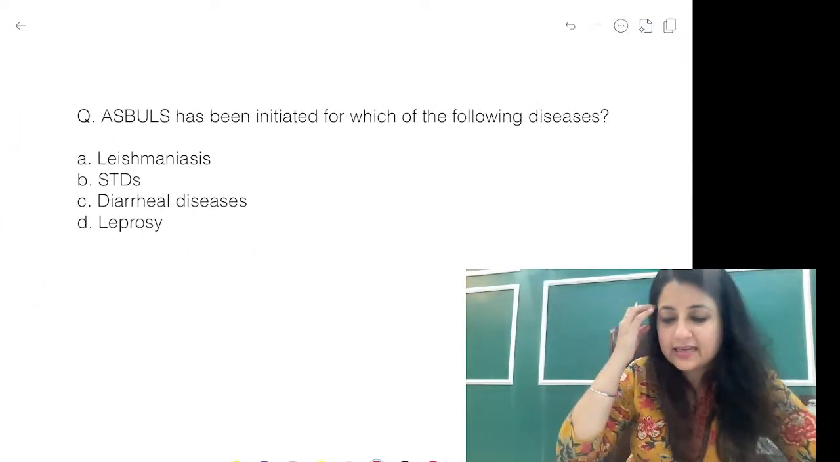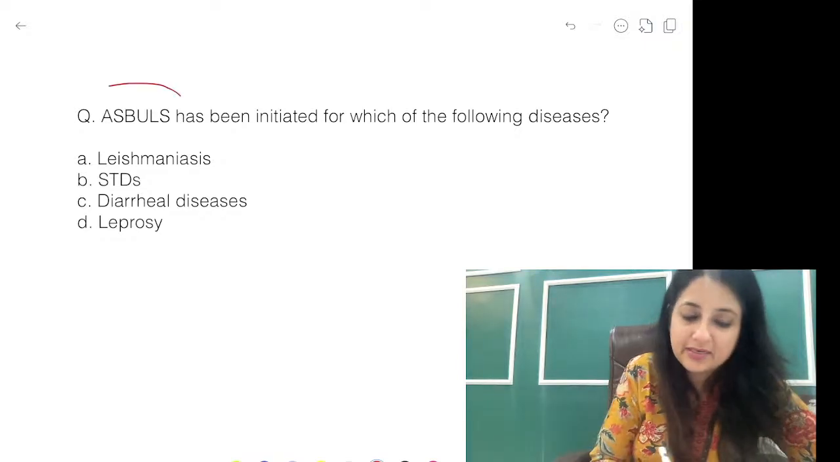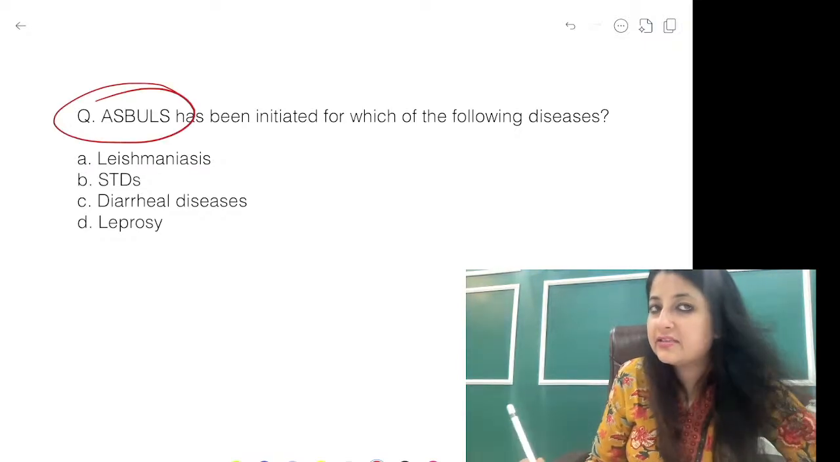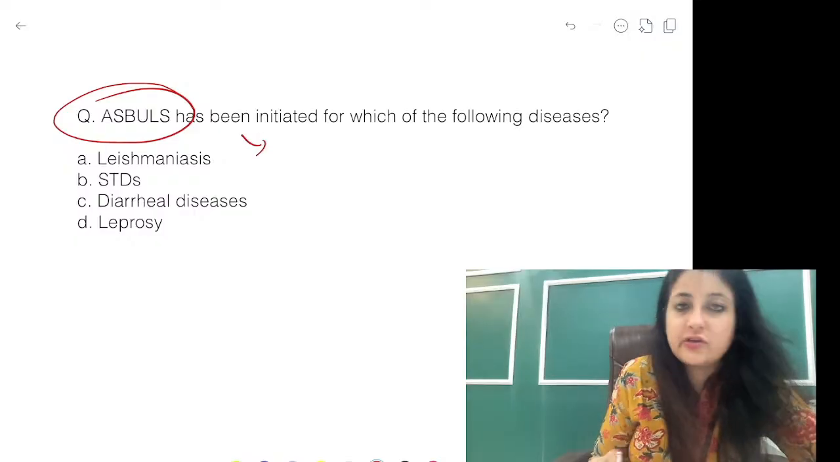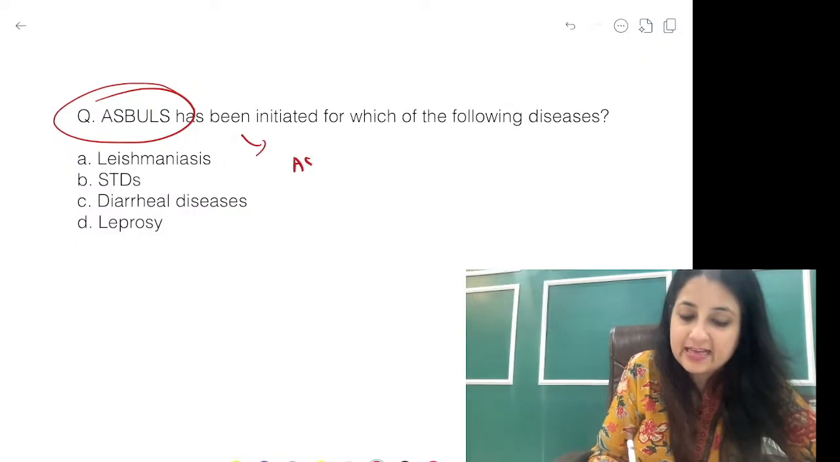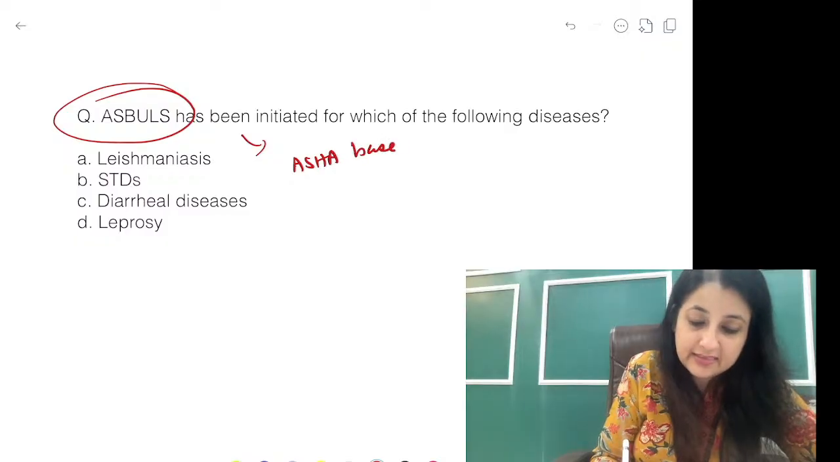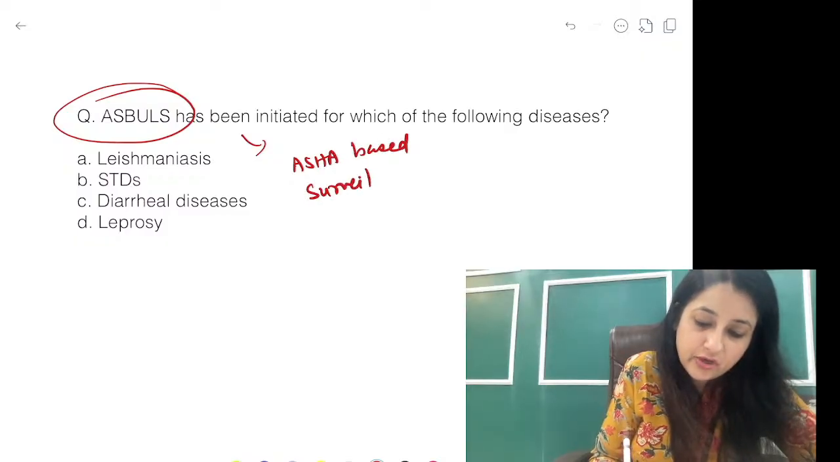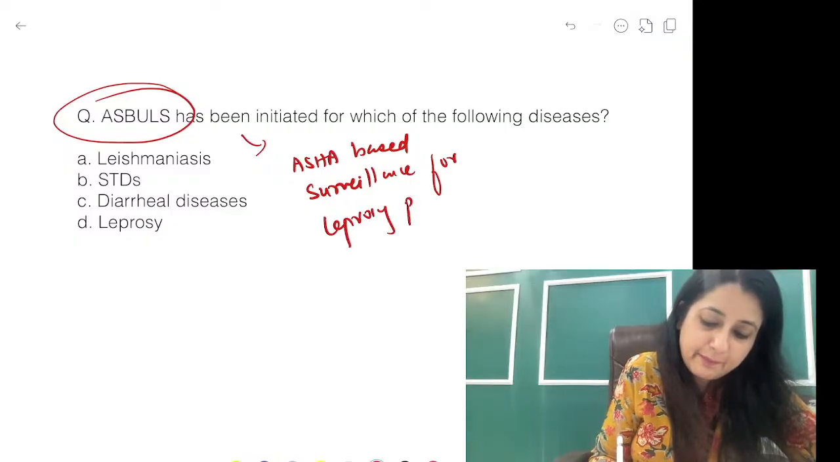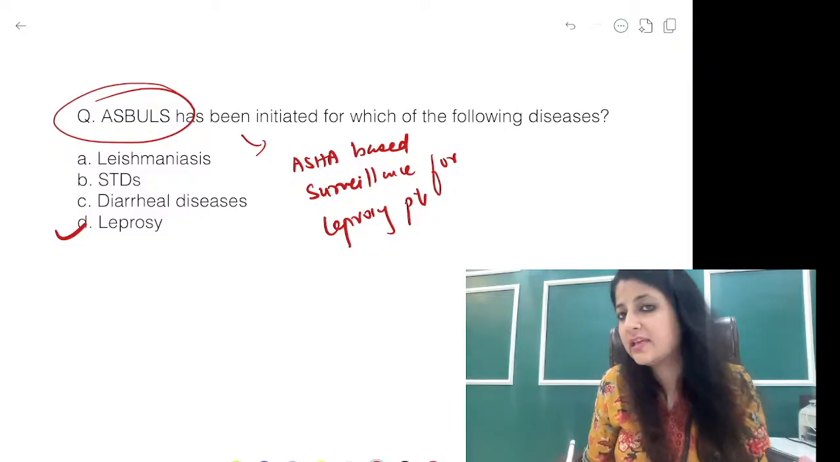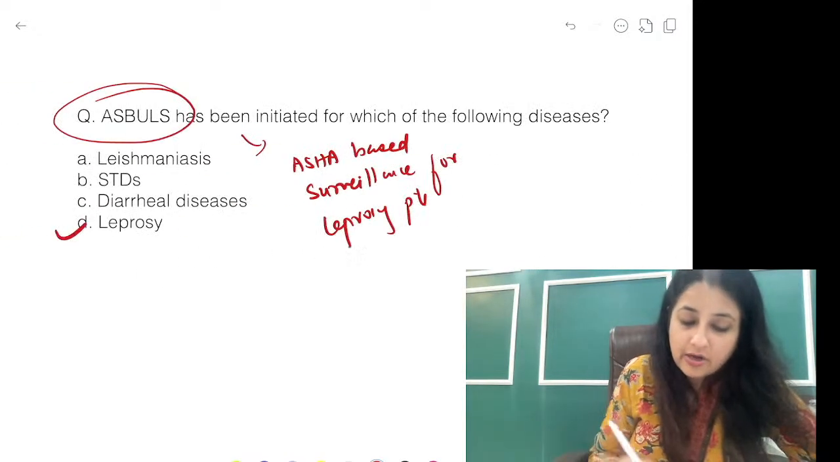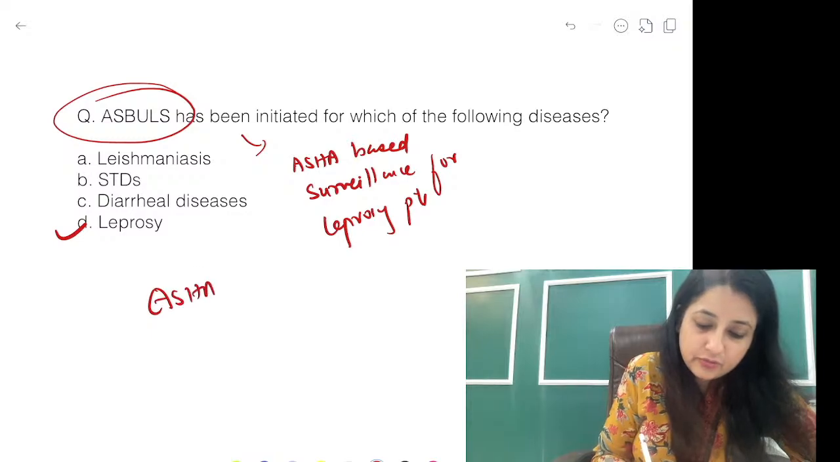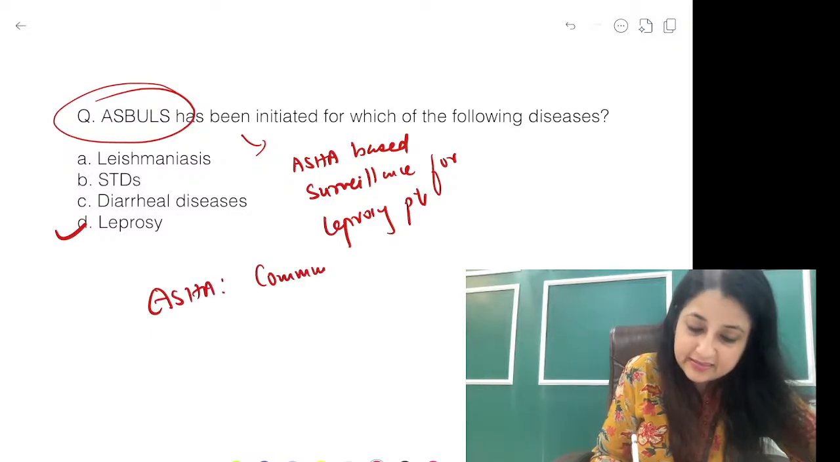Okay, ASHA based surveillance has been initiated for which of the following disease? Especially a term Asbels, guys. Asbels is a term. ASHA based surveillance for what is your answer? ASHA based surveillance. Asbels क्या है? Yes, ASHA based surveillance for leprosy patients. Particularly when she is going looking for leprosy cases, the term is Asbels. Alright, Asbels. Okay. और अगर एग्जाम में आ गया, आशा इज़ यूजिंग अ कम्युनिटी बेस्ड असेसमेंट चेकलिस्ट.